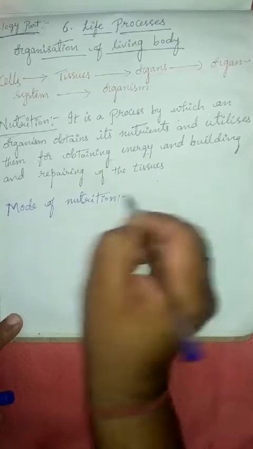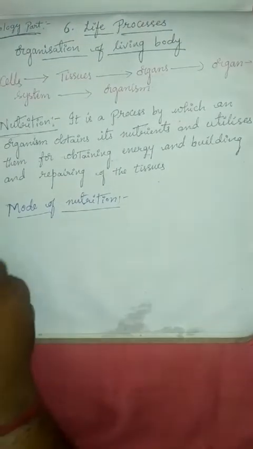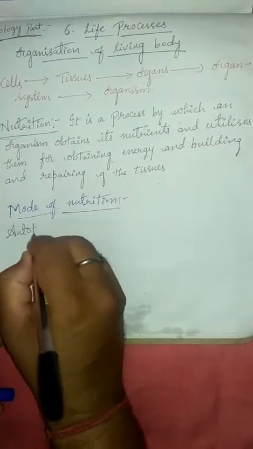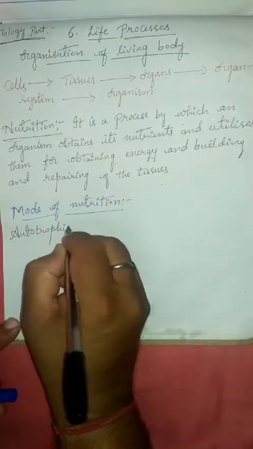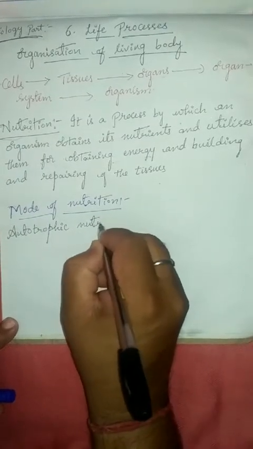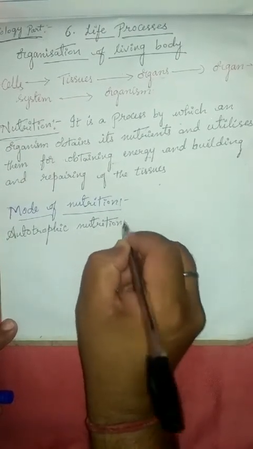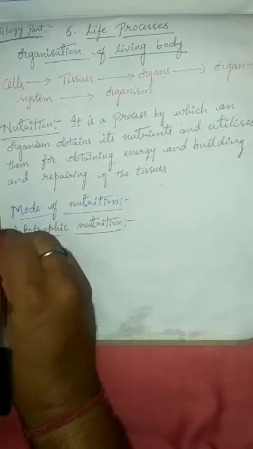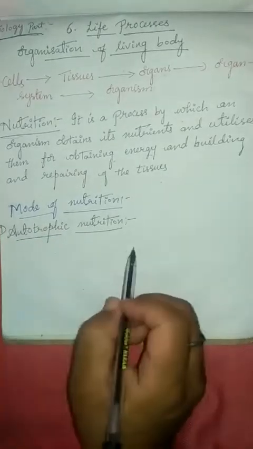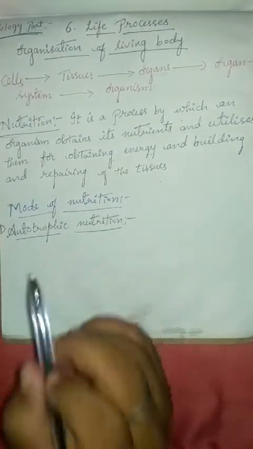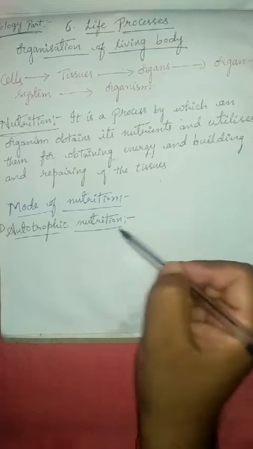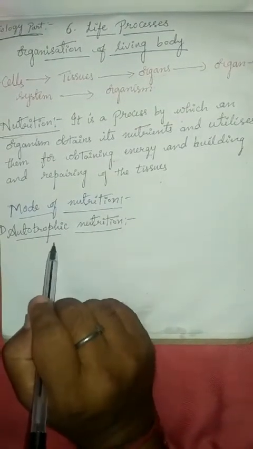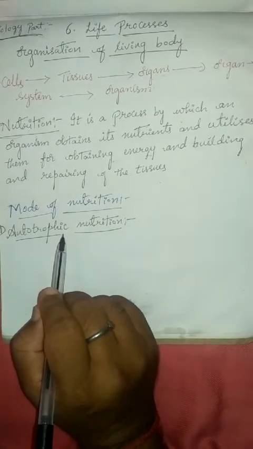The first is autotrophic nutrition, and the second is heterotrophic nutrition. First we discuss autotrophic nutrition, and after that we discuss heterotrophic nutrition. Then what is autotrophic nutrition?